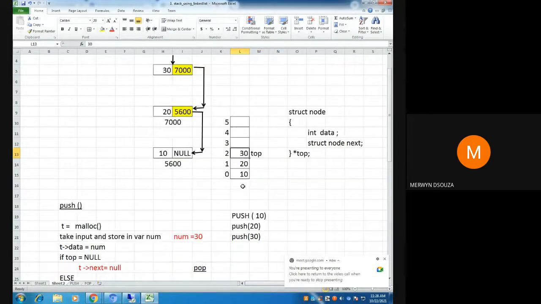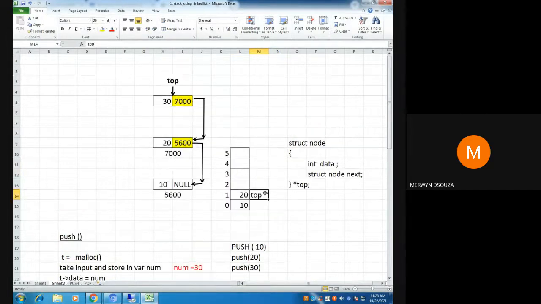See, when 30 was there, now after I delete 30, what I need to do with top? After 30 is deleted, top should point to the topmost element, which is 20. So what Rowden says is, since we are going to delete this node, it will no longer be there. So where should top be? Top should be at 20, like I've shown here. So top should come here.